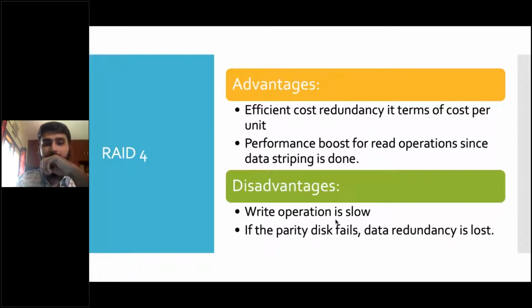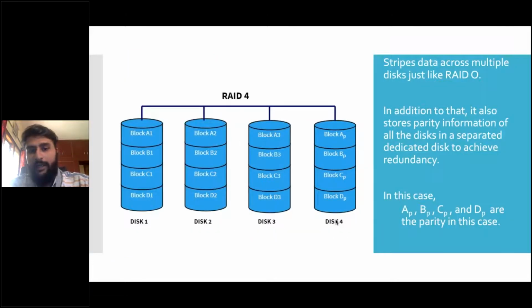Okay. Advantages of RAID 4: efficient redundancy in terms of cost per unit. What do I mean by that? Let's say data is lost. What you are doing is you are reconstructing that data using RAID. So you don't have to bring another disk, let's say, to store a copy of it.